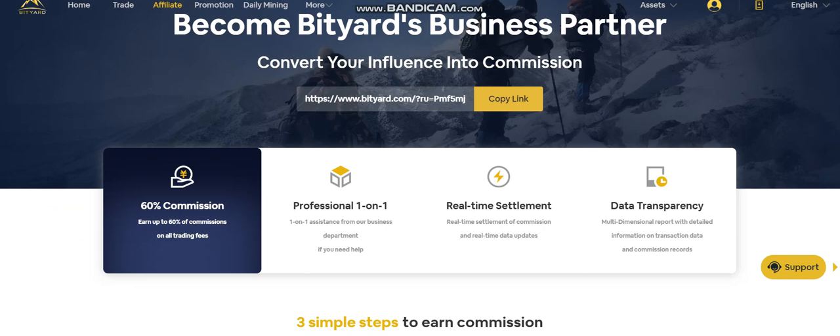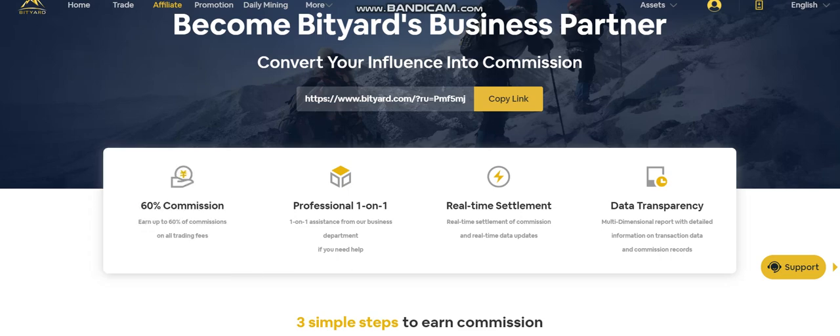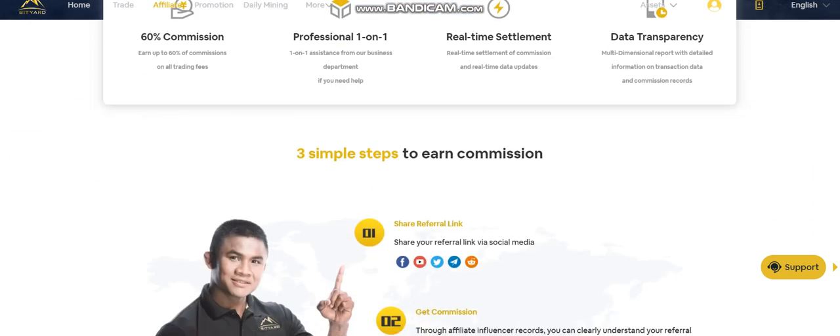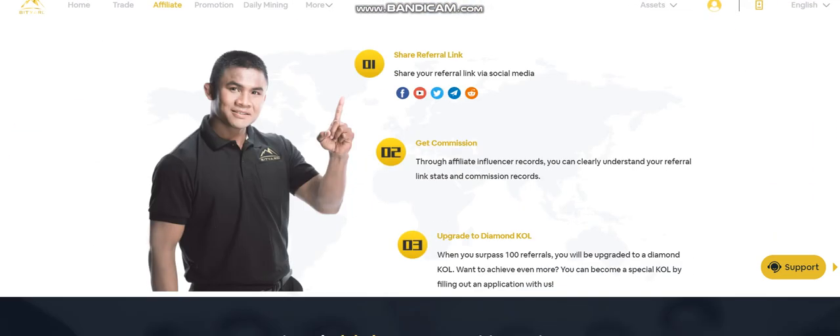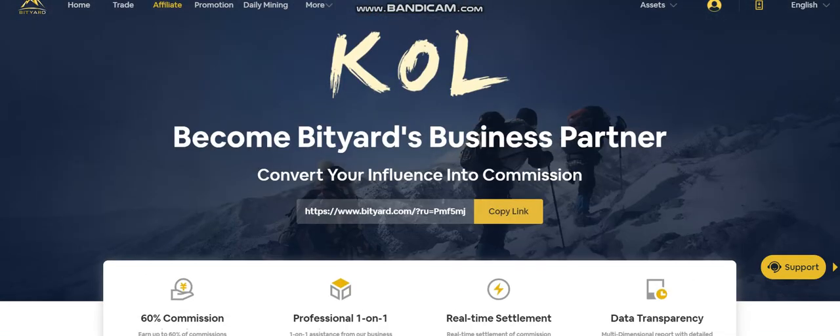Not of the trade itself. If he buys or sells $100 worth of Bitcoin, you will not get $60. You will get a commission on the trading fees. The commission they charge for the trading fees, you will get 60% of that. So this is a really good opportunity for you to earn from and learn from this platform. I highly recommend you sign up on this platform, earn, and share the knowledge with others.